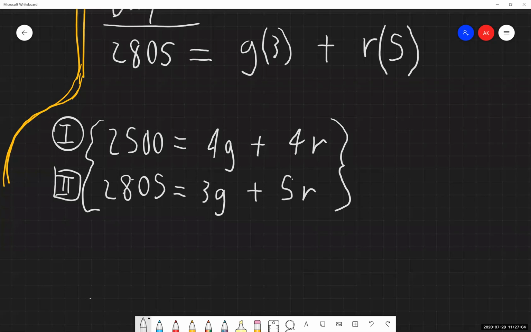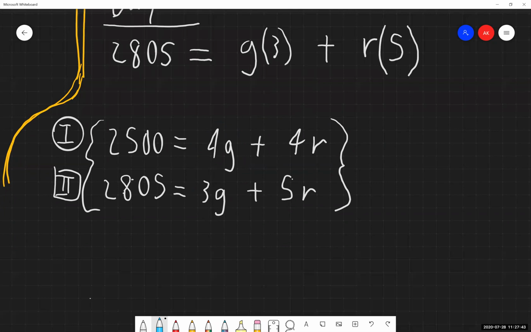which I'm hoping is becoming abundantly clear as we go through a lot of these problems. Personally, I like to look at each of these variables and see, are there additive inverses already there for me at the very beginning? There aren't any for the G variable, and there aren't any for the R variable. If that was the case, like our previous problem, that's generally when I like to go with the elimination method. If that's not the case, then it's a little bit more of a toss-up.